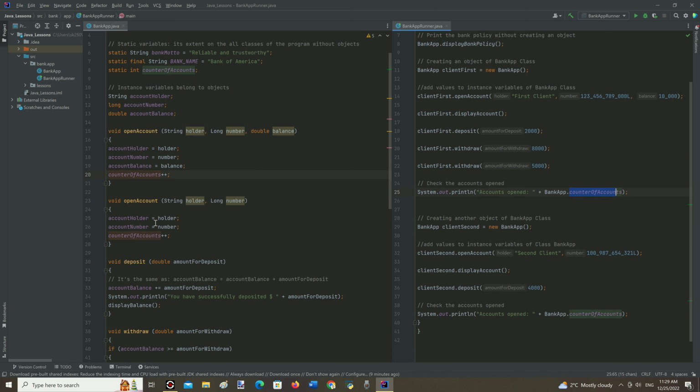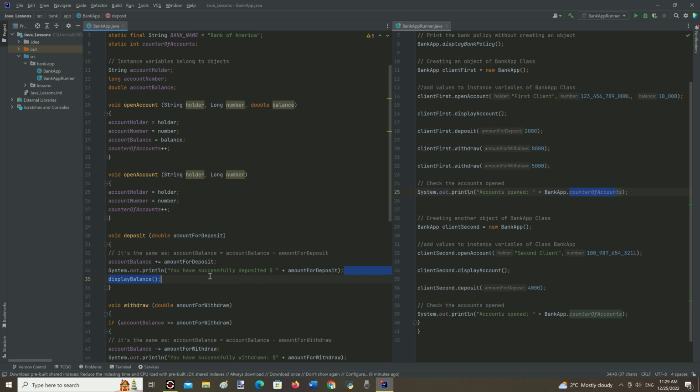Here is another method named deposit, and this expression is just a shortcut for account balance equals account balance plus amount for deposit. Here is a print statement that confirms execution of the block of code that adds the deposit to the bank account balance of the corresponding object.